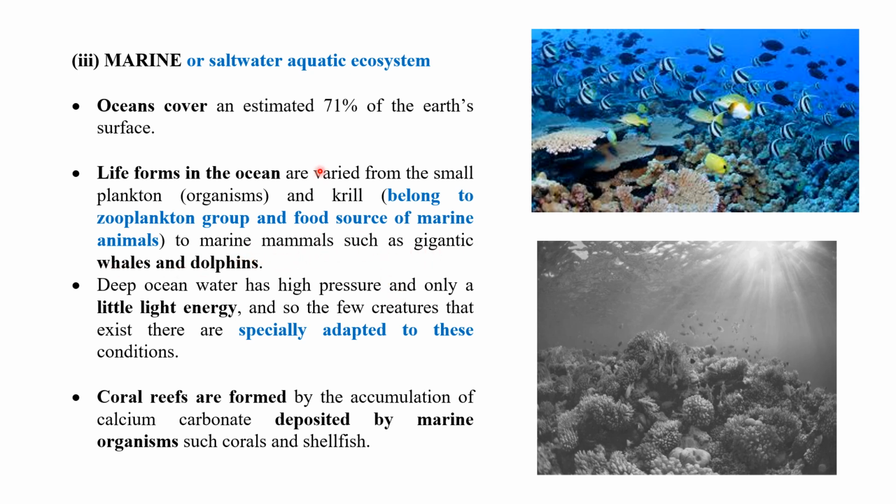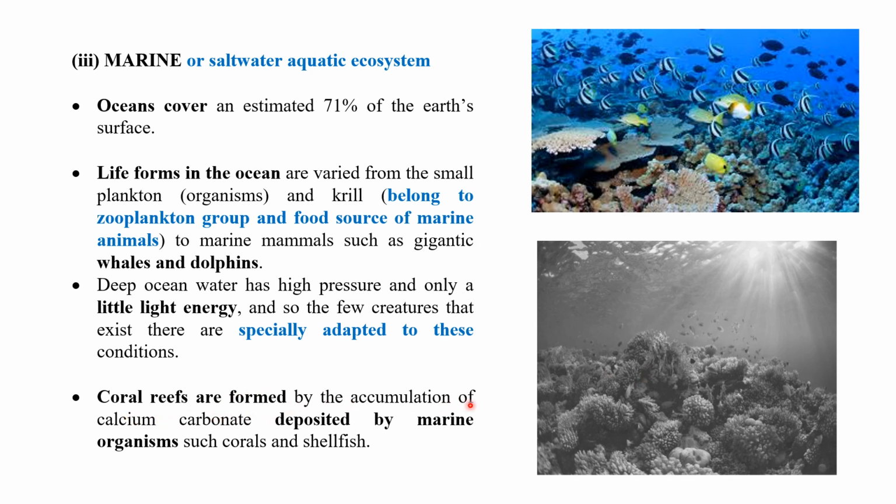Deep ocean water has high pressure and only a little light energy, and so the few creatures that exist there are especially adapted to these conditions. Only a few creatures are available because of less light penetration and high pressure in the water.